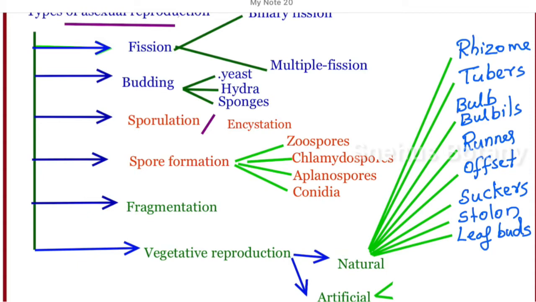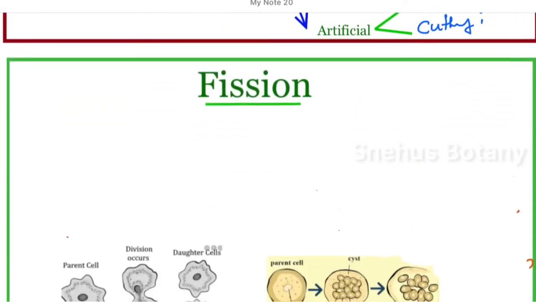Next, artificial vegetative propagation, two different types: grafting, cutting, layering. But it is not in your syllabus. You can just study some examples for artificial vegetative reproduction, grafting and cutting. Cutting means stem cutting. Through stem cutting we can do the propagation of plants.